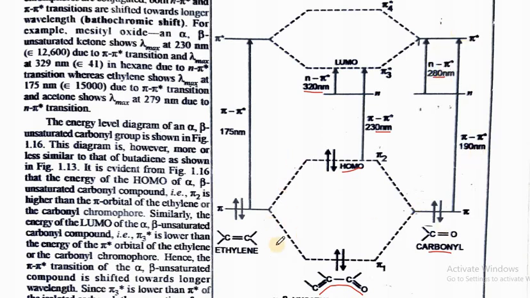But when both are in conjugation, the orbitals are further split, the energy difference between HOMO and LUMO decreases, and the absorptions take place at longer wavelength, 230 nanometer for pi to pi star and 320 nanometer for n to pi star. This is how the transitions are shifted towards longer wavelength due to conjugation in alpha beta unsaturated carbonyl compounds.